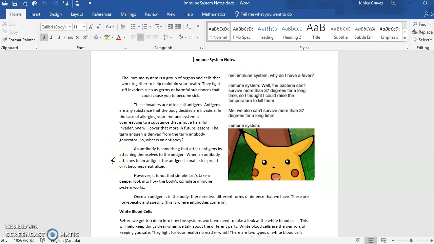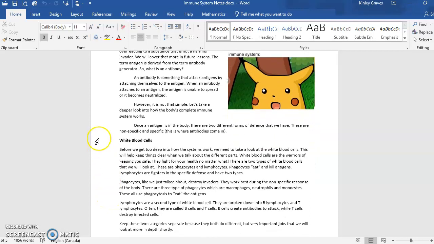So the term antigen is derived from the term antibody generator. So if we know what an antigen is, and it's coming from the term antibody generator, what's an antibody? An antibody is something that attacks antigens by attaching themselves to the antigen. When an antibody attaches to an antigen, the antigen is unable to spread or it becomes neutralized. So keep clear in your mind that an antigen is something that is harmful or bad. Antibody is something that attacks or gets rid of an antigen. So those two words are similar, but make sure that you keep them separated in your head.